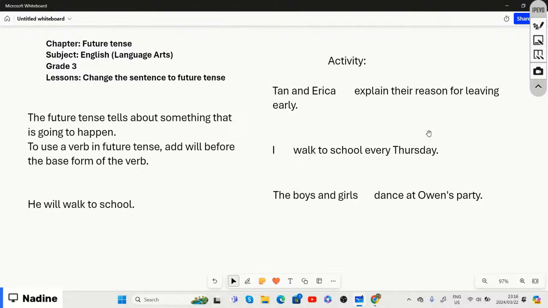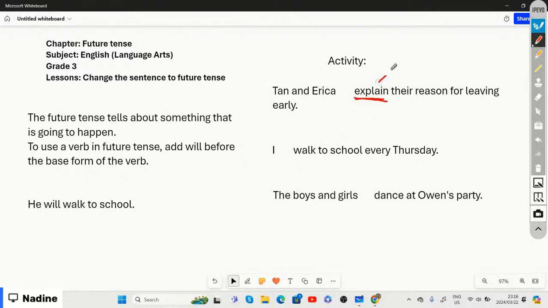All right, so we're going to change that sentence to the future tense by adding the word will in front of our verb. Here, explain is our verb. So it says, Tan and Erica explain their reason for leaving early.